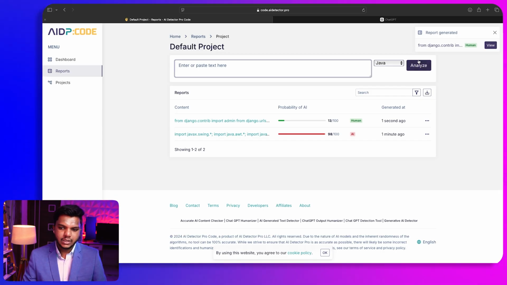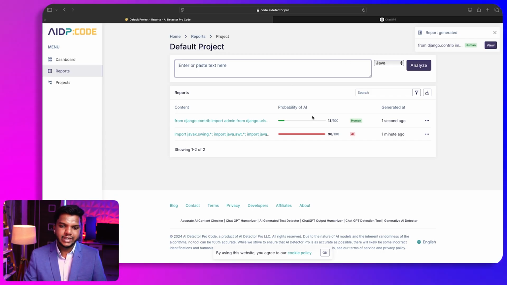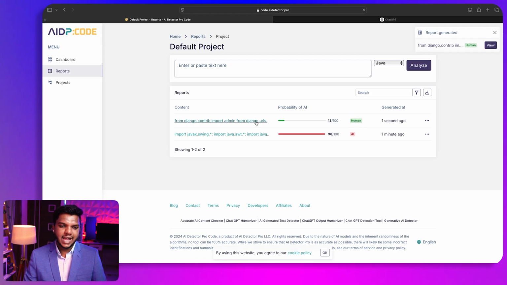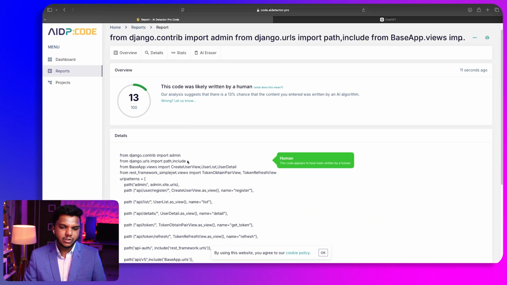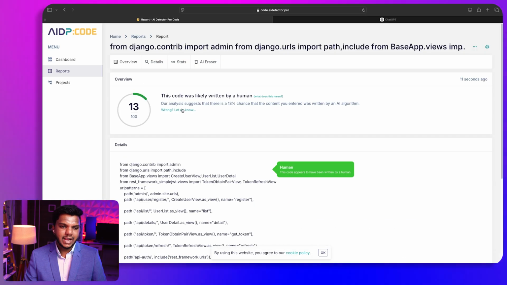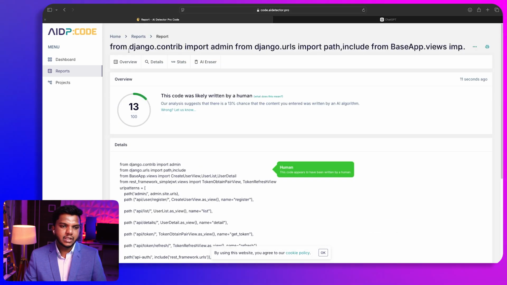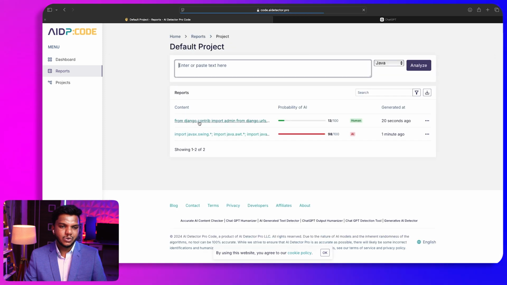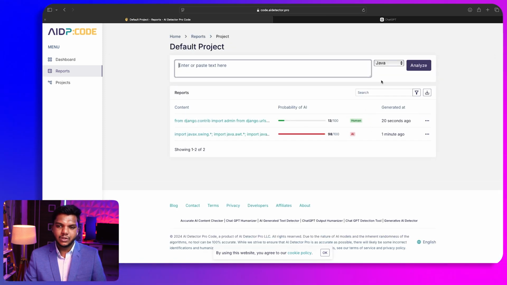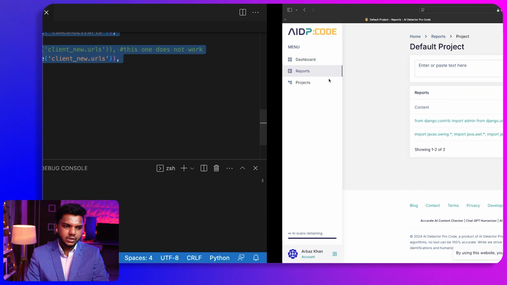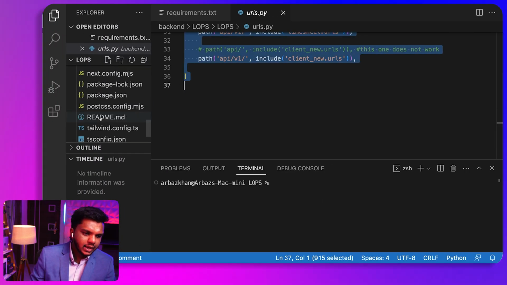After the submission of the code, you can see that this is generated by human. As I have written the entire code that was previously available, you can see that it is not generated by AI at all. So it is supporting other programming languages as well. Here you can see this was the Java code, this was the Python code. Similarly, I can also add a JavaScript code in there.